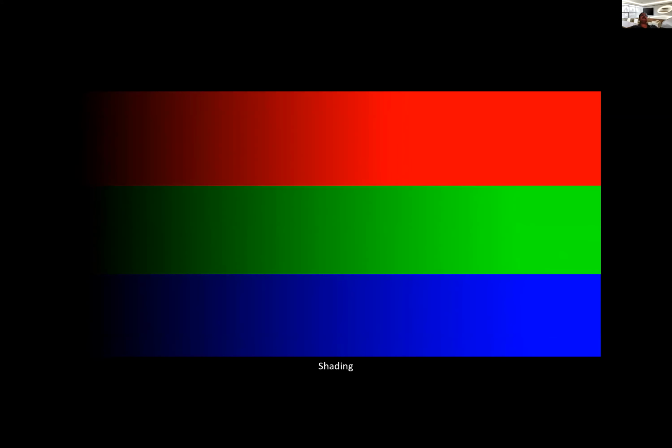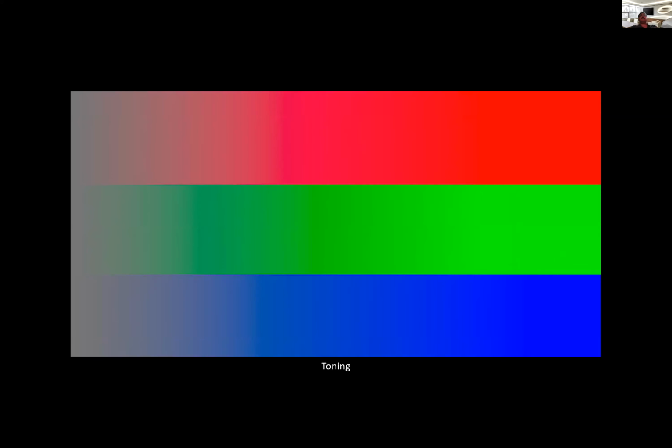Next, we'll go for what is called toning. This is where 50% gray is added. It need not be 50%, but most of the time it is 50% gray. When you add it, it is called toning. So now the colors don't end up in white, they will end up in a 50% gray. Pure colors are on the right side and the left side is 50% gray. It will be a little confusing now, but once you start using it, it will be much easier.